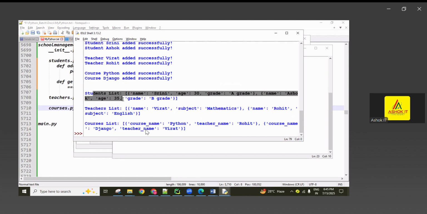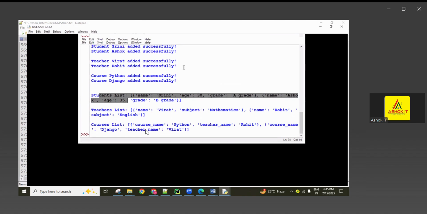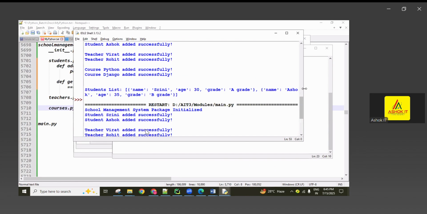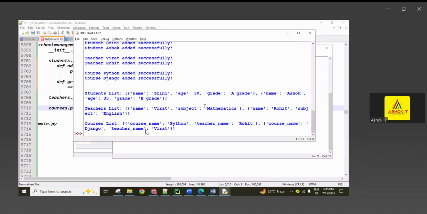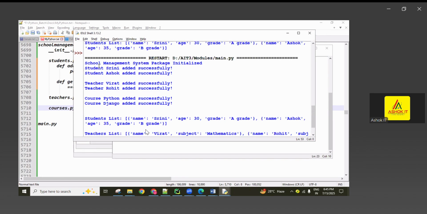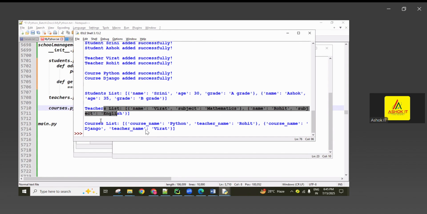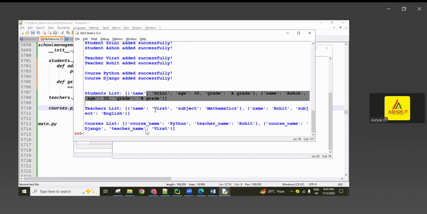See here. So teachers information is there here. Okay, you can take it like this only, no problem. Now you can see here, students information, two students added, teachers information, two teachers added, two courses added, and next here the students list, teachers list, and course list all getting. So course name Python, teacher name Rohit. This course teaching by Rohit. And here another course name Django, teacher name Virat, like that we created.